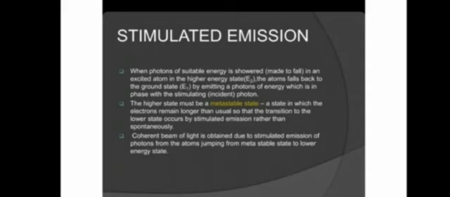The coherent beam of light is obtained due to stimulated emission of photons from the atoms jumping from the metastable state to the lower energy state.